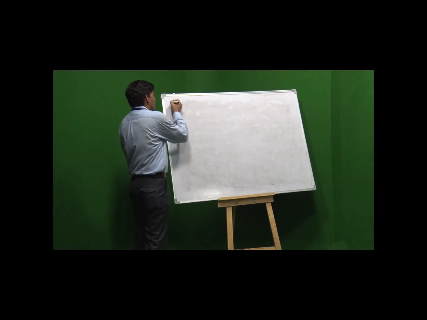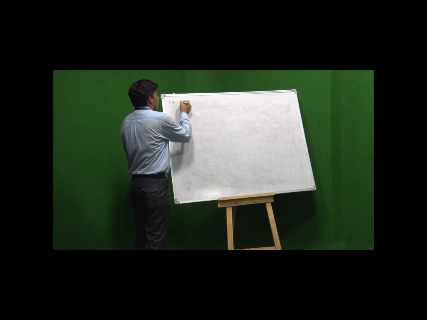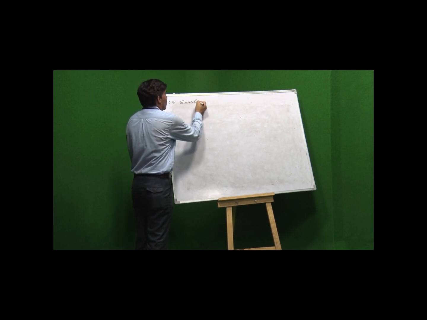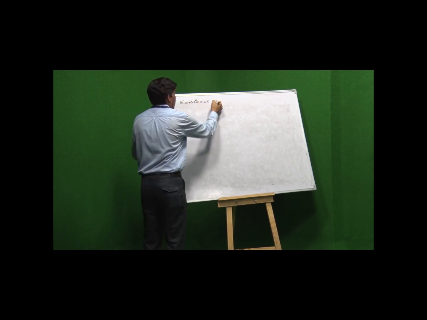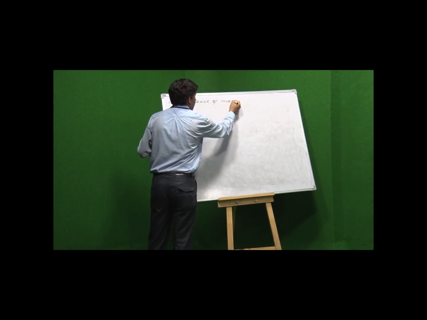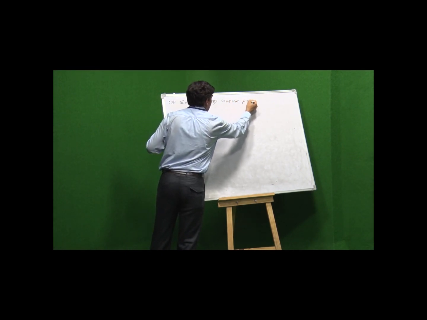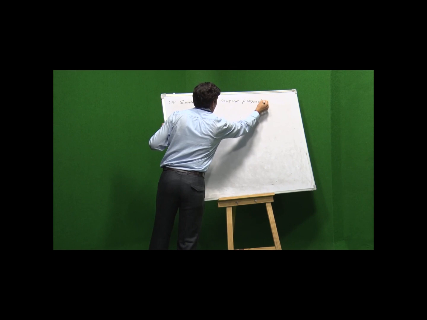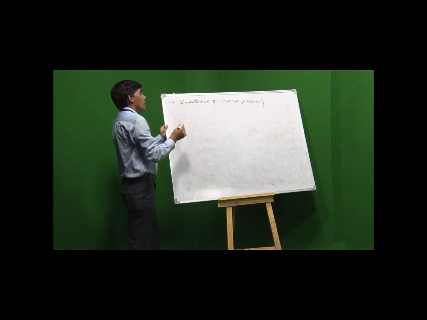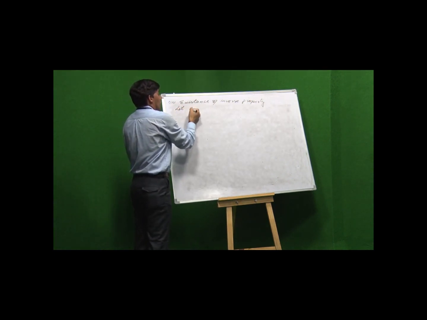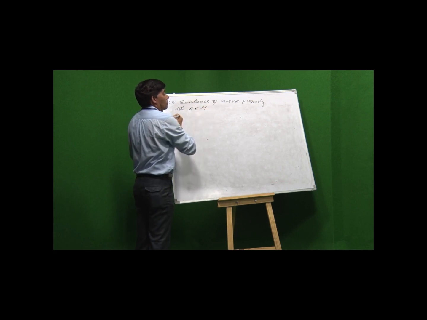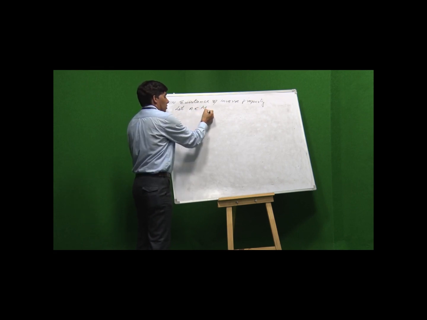Now, the fourth one, existence of inverse property. Let A belong to M 3 by 3.